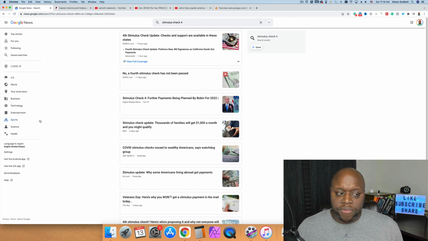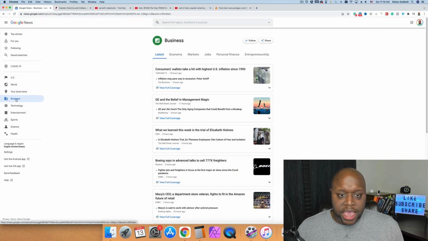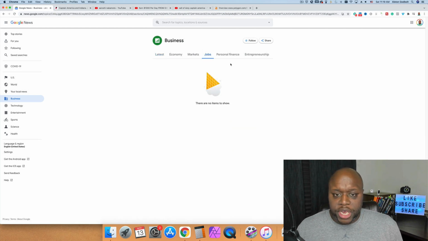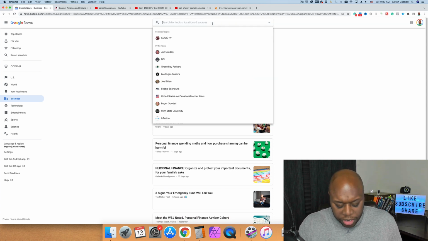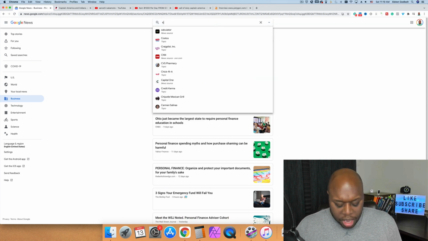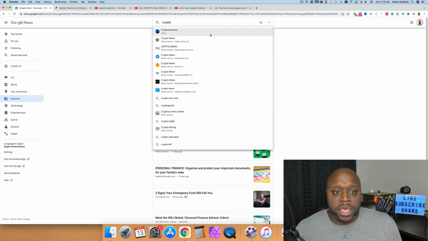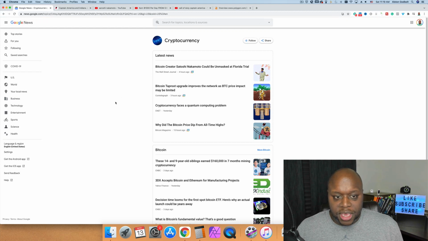If you have no direction, you have no idea where to go, you can click on the categories on the left hand side, and then you could enter into 1 or 2 of them. For example, we could do content on jobs. If you want to help people with jobs or personal finance, that could be a good opportunity. One cool thing you could do is cryptocurrency. So I'm just going to type in cryptocurrency like this, and we can simply go through and create content about trending topics in cryptocurrency.